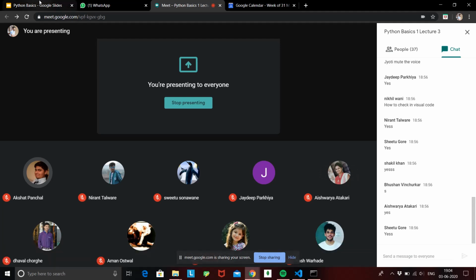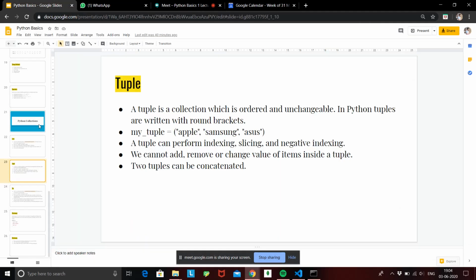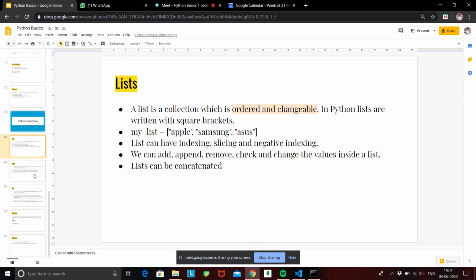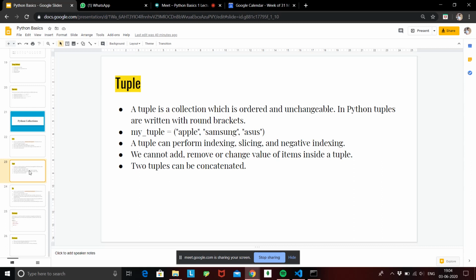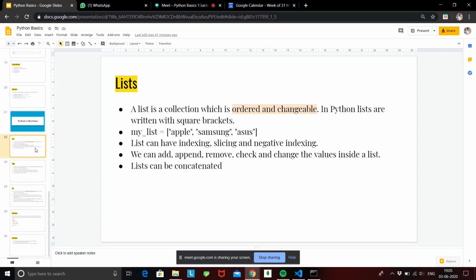So you might be thinking, why do we have these two different data types, list and tuple? Why can't we have one single data type that can do everything? This depends upon the programmer or the type of problem statement you are working on. Suppose you have to store a username and password. They can be changed by the user himself, so you will store them inside a list, because in future you will have a requirement to change the username or the password.